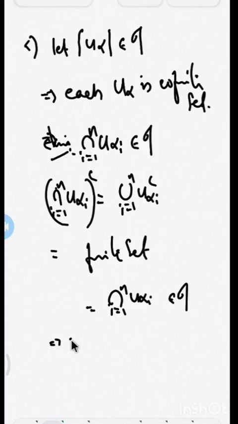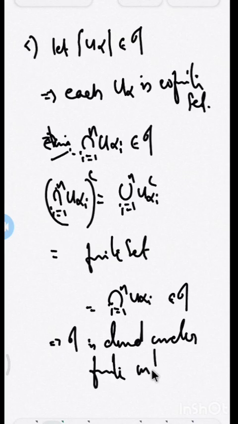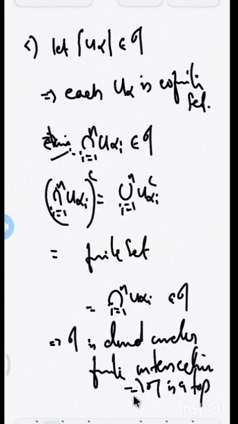Therefore, tau is closed under finite intersection, which implies tau is a topology. And this topology is called a cofinite topology. And this X together with this topology is called a cofinite space. Okay, cofinite space.